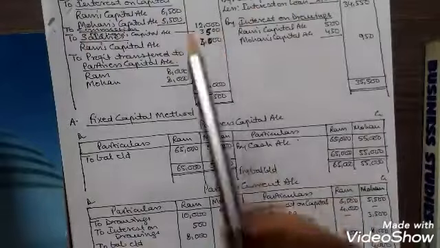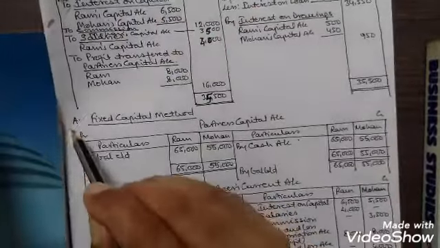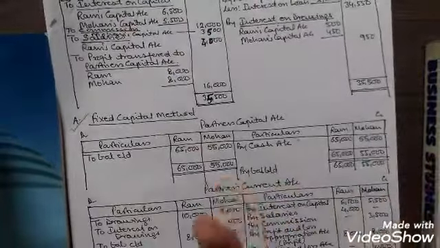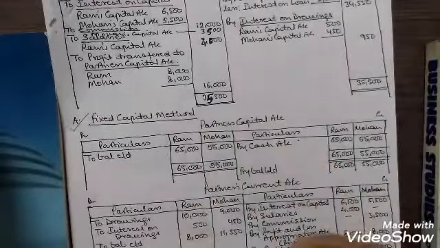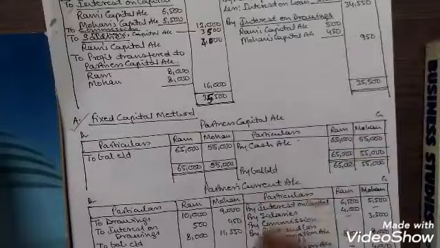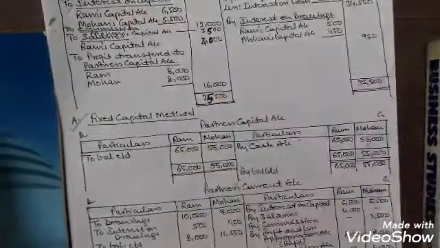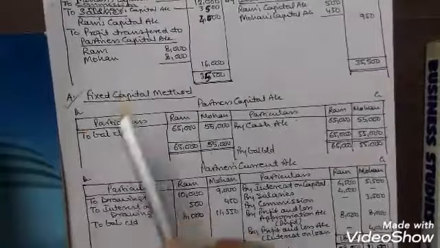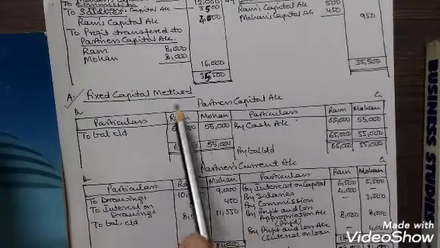But if it is clearly mentioned in the question only fixed capital account method is mentioned in the question, that the partners capital account are to be prepared by fixed capital method, in that case you will use current accounts. So here first we will calculate the fixed capital method.